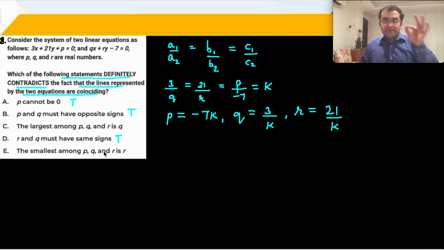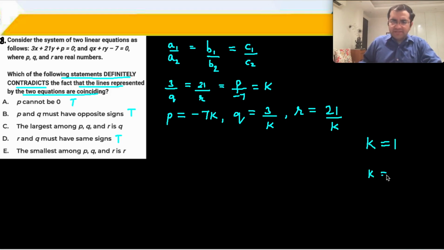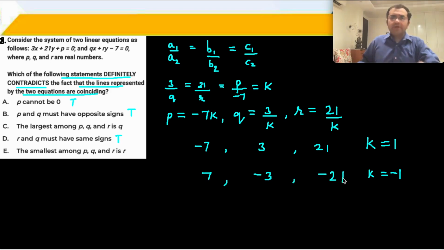Which of the following definitely contradicts? So in order to try this out, let me try two values. K क्या हो सकता है? Let's say K is 1, let's say K is minus 1. If K is 1, what do you get? P is minus 7, Q is 3 and R is 21. ठीक है? And if K is minus 1, then P is 7, Q is minus 3 and R is minus 21. Now let's check.